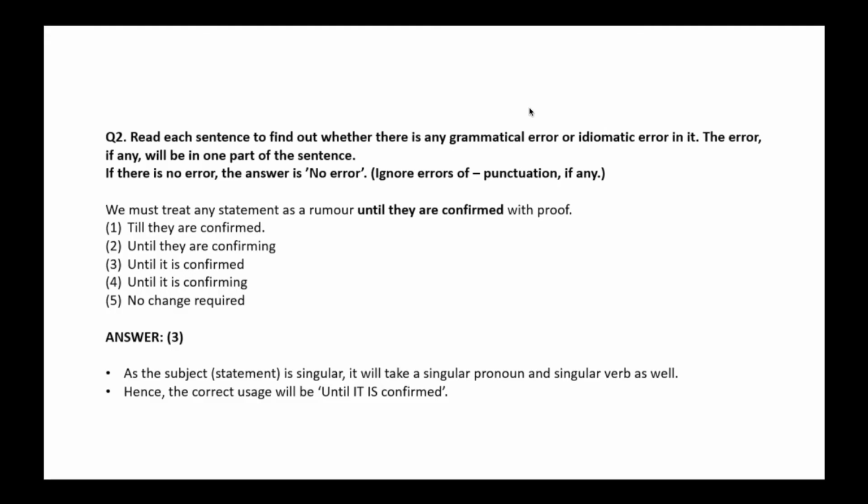It says, we must treat any statement as a rumor until they are confirmed with proof. So the sentence makes sense contextually again. Let's see if it has any mistakes grammatically. We're talking about any statement which is singular. The subject is singular statement. But the bold part says until they are confirmed, which is hinting towards the plurality of the subject. But the subject is singular, hence the bold part is wrong and it has to be turned into a singular phrase. So the correct answer should have been until it is confirmed.